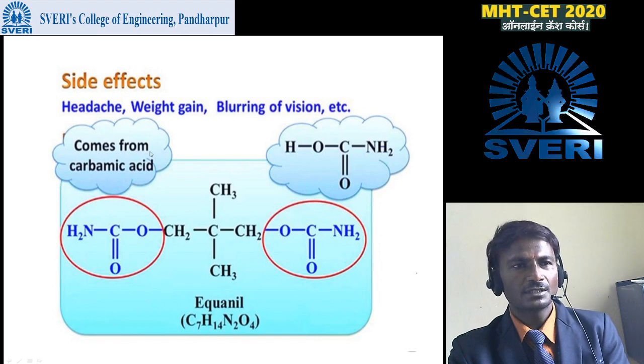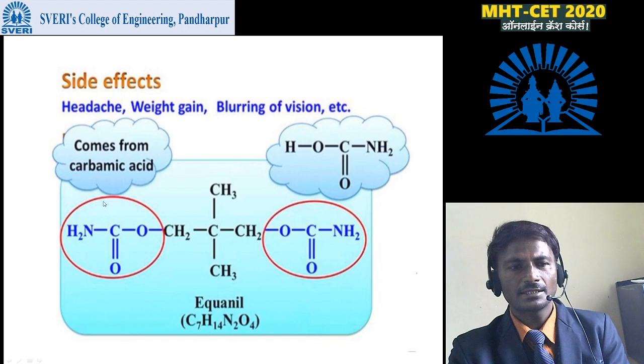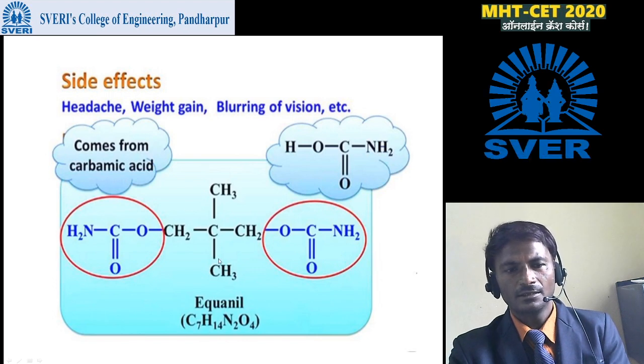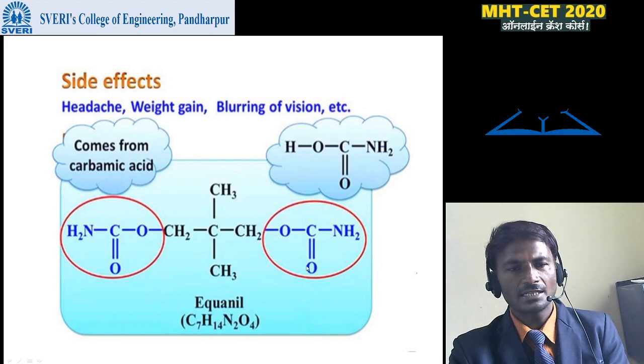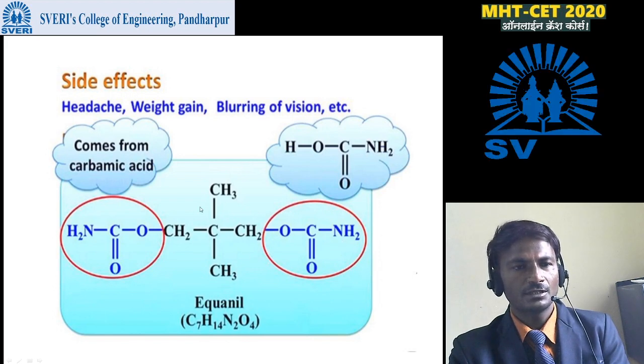These groups come from carbamic acid. It is equanil, the structure of equanil. Similar groups are attached here on both sides of these carbons.